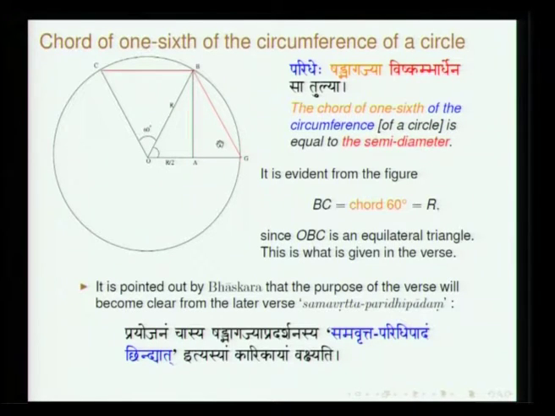satulya. So this is the same as the radius. So this is pretty evident. If you think of this triangle OBC, which is an equilateral triangle, we have this chord which is the same as the radius. Fine. So the chord of 60 degrees is the same as the radius. So what is the purpose of stating this? In fact he says prayojanancha asya shadbhagajya pradarshanasya samavritta paridhipadam chindyat ityasyam karikayam vakshyati.